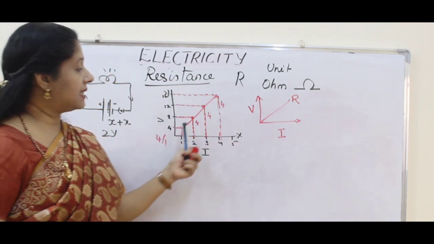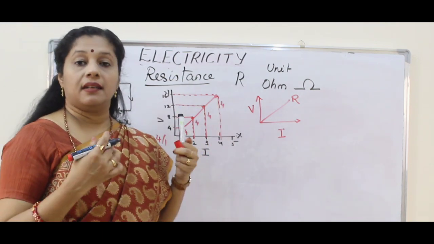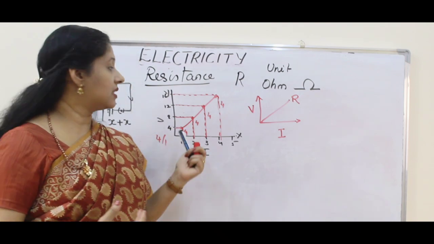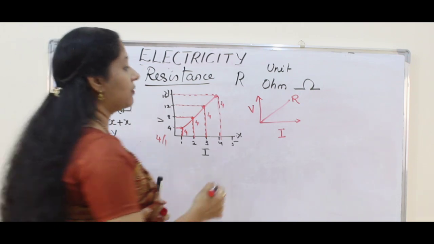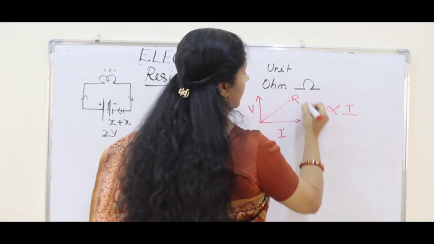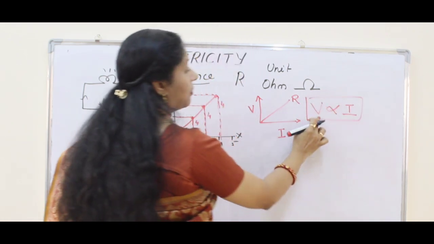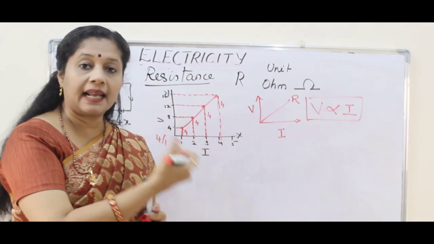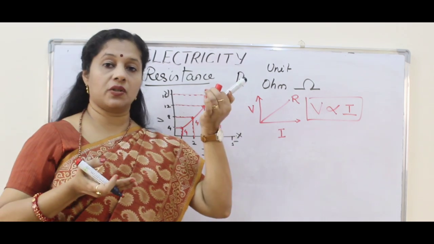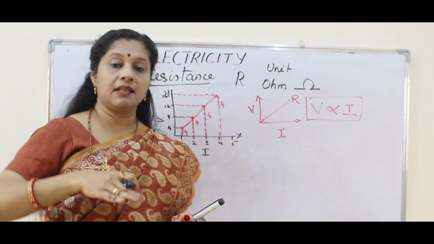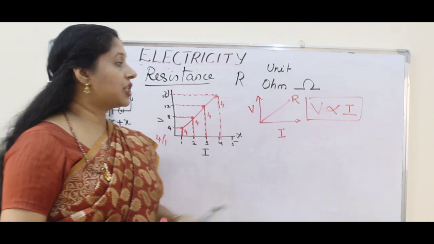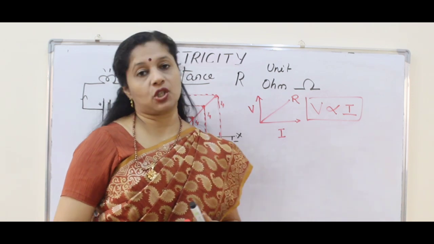So we can see that whenever there is an increase in the potential difference, there is an increase in current also, proportionally. So we can say that V is proportional to I. This is very important. Potential difference and current are directly related. Whenever there is an increase in potential difference, current will also increase. When there is a decrease in potential difference, current will also decrease. So this relationship is called Ohm's law.